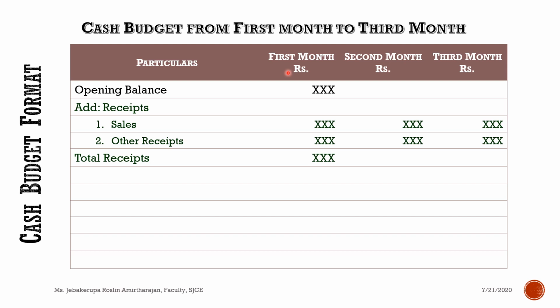Just as this month's credit amount will be received on a future date, I will also receive the previous month's sales amount now. Suppose March sales is 70,000. Out of which 50 percent is cash sales, which I received in March itself. The remaining 50 percent is credit sales that I am going to receive in April. So now I will receive 50 percent of March sales, that is 35,000, and this month's cash sales, that is 40,000. So totally I will be receiving 75,000.